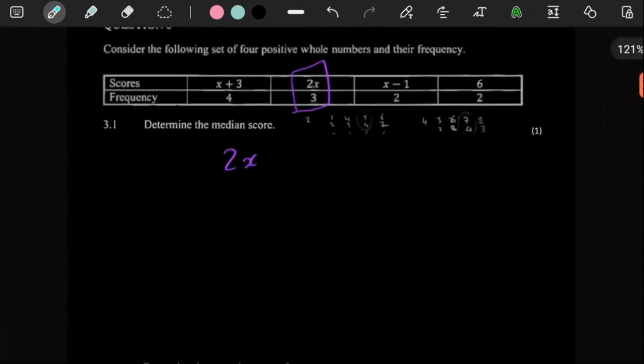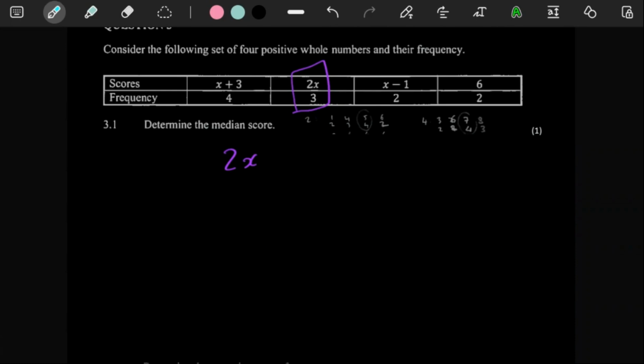But anyways, here we said that for question 3.1, we have put the median score as 2x. Now, I'm not too quick to move on to the next question, because I'm thinking, okay, fine, but why would it be 2x though? Yeah, 2x seems to be the one, because as we said, consider the following set of 4 positive whole numbers and their frequency.